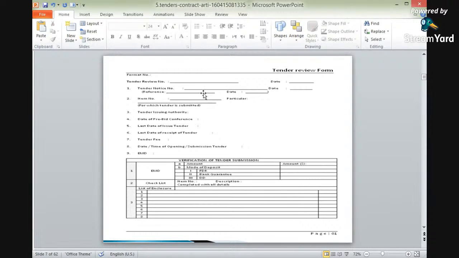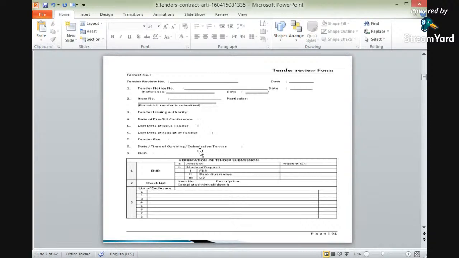Again, the item number is also important. There may be several items of work to be carried out, so the item number is also important. Again, the tender issuing authority, whether it is the PWD department, CPWD, or irrigation department, which is the authority in the department. The date of pre-bid conference is to be mentioned here. The last date of issue of tender, the last date of receipt of tender, and tender fees are also to be written here.